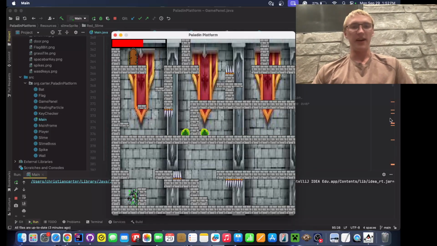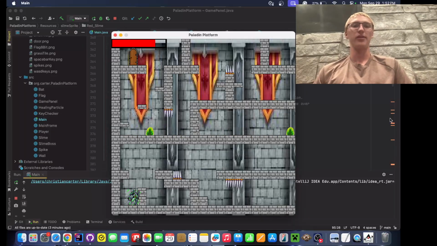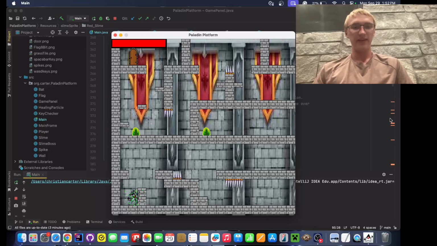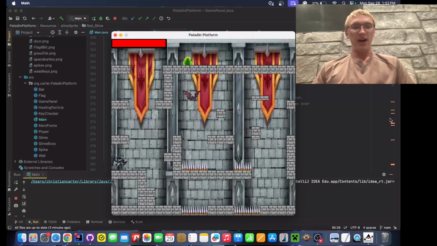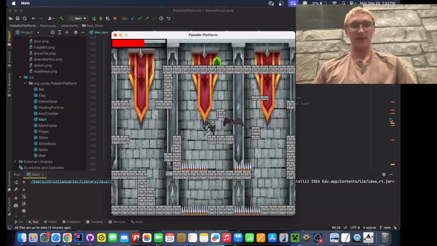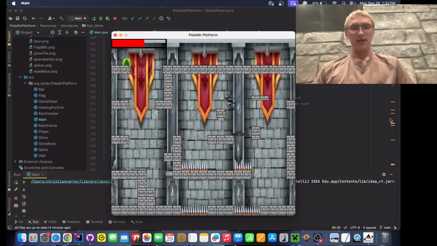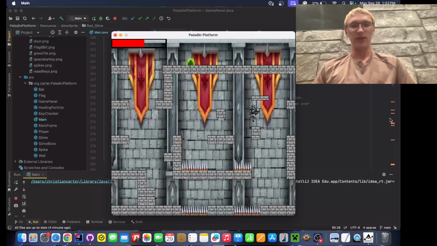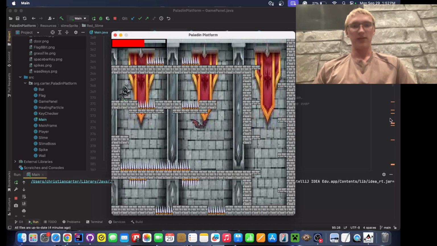This is the last level before the boss fight, and yes, there is a boss fight. This level is a little bit of a maze, with the door being up there in the top left, as you can see. I'm going to go the intended path. As you can see, you can't attack when you are hit. So we're going to go the intended path, and go very nicely so I can show you the boss fight.